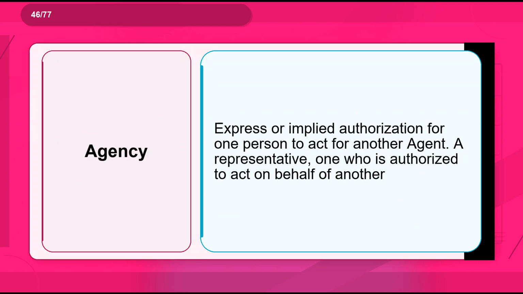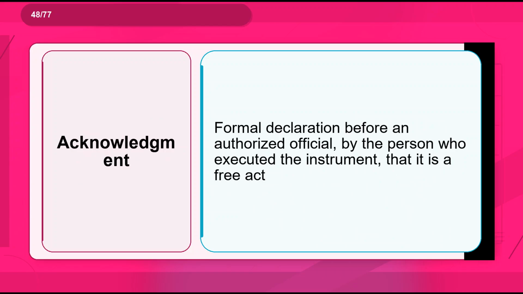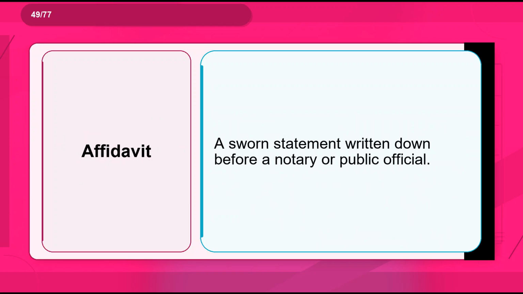Flashcard 46. Term: agency. Definition: express or implied authorization for one person to act for another. Agent: a representative, one who is authorized to act on behalf of another. Flashcard 47. Term: condemnation. Definition: the taking of private real property for a public purpose under the right of eminent domain for a fair price. Flashcard 48. Term: acknowledgement. Definition: formal declaration before an authorized official, by the person who executed the instrument, that it is a free act.